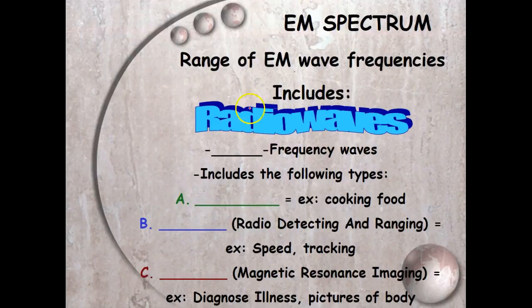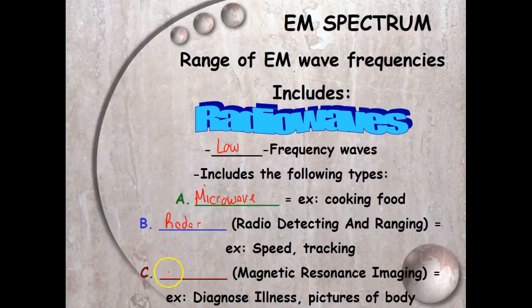So there's different types of frequencies or wavelengths, and we're going to start off with a low frequency or high wavelength. So the first one is, we'll say this is low, and this includes radio waves, and we can say that there are different types of radio waves. One of them is a microwave. Okay, and we use that to cook food. That's a bit easy one to understand. Another one is radar, which is just radio detecting and ranging equipment. And we use that to track somebody's speed, to track different things for that.